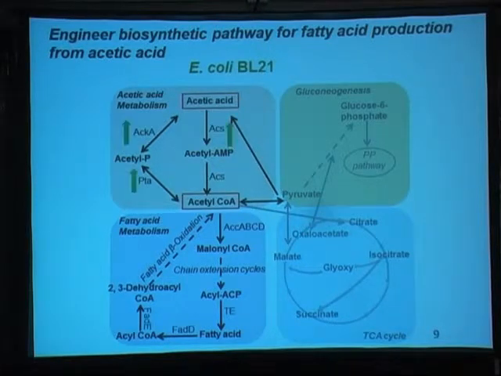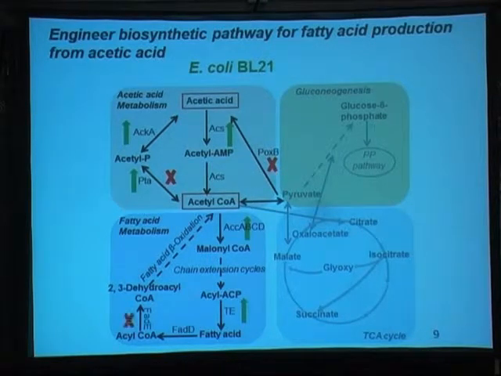The first thing is that we have to overexpress the genes for acetate utilization, especially the ACS gene, acetyl-CoA synthetase, which is very efficient and makes the bug eat acetate very quickly. And then we also try to knock out the acetate production pathway from E. coli, and we overexpress two key genes for fatty acid synthesis.